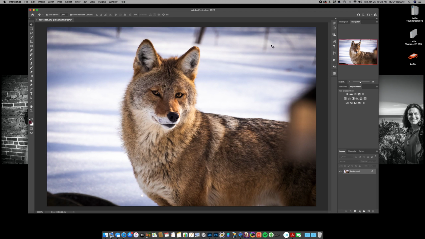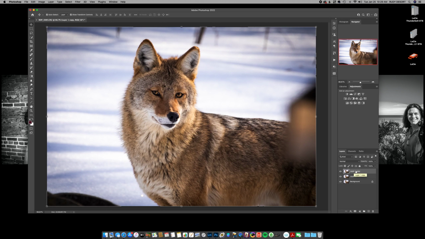Okay, so the first thing we're going to want to do in this is we're going to make 2 extra layers on top of the background. So I use Command J for a shortcut to make 2 quick layers. The reason we make 2 layers is when we do a high pass filter, it's going to use that top layer.